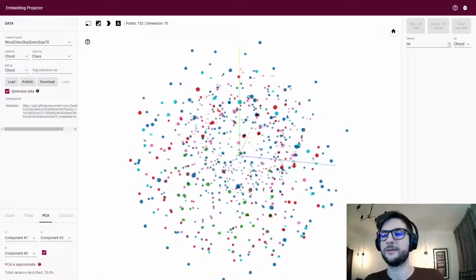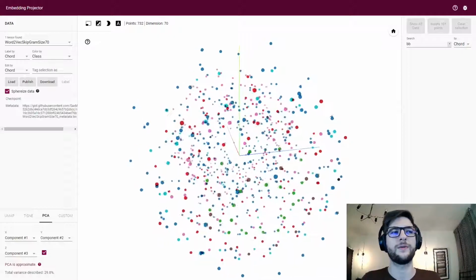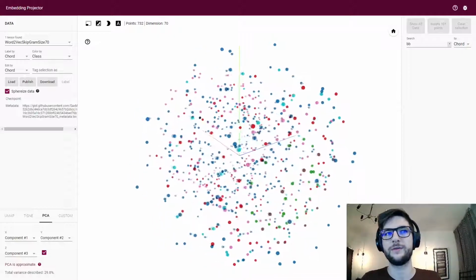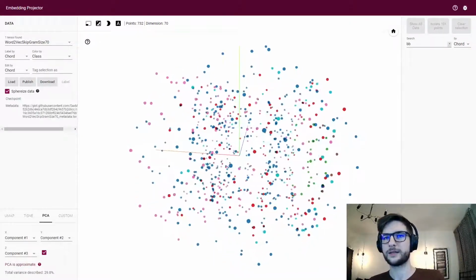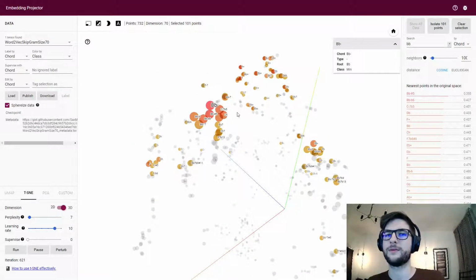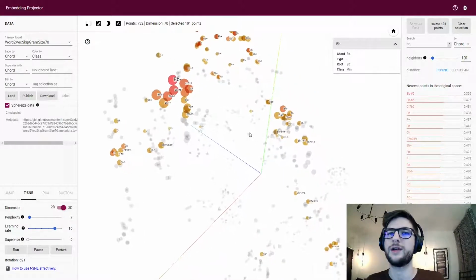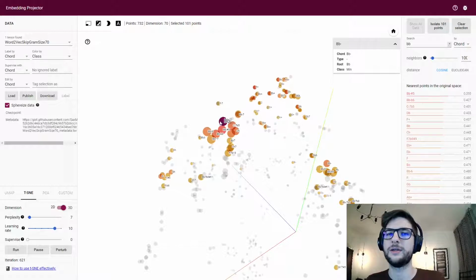Another one, this is Word2Vec with a skipgram architecture with a bigger size of 70. And here I will show you how a group of similar chords are close to each other. This is a chord B flat, and this is its neighbor. These chords are very close to each other for one reason.